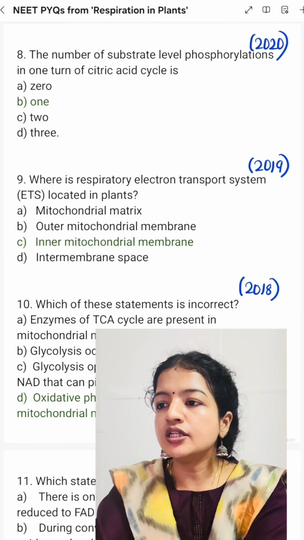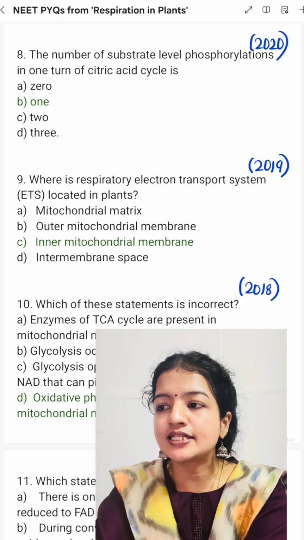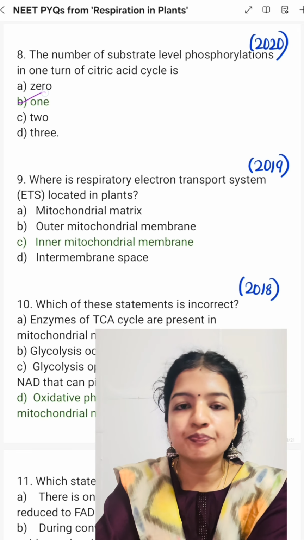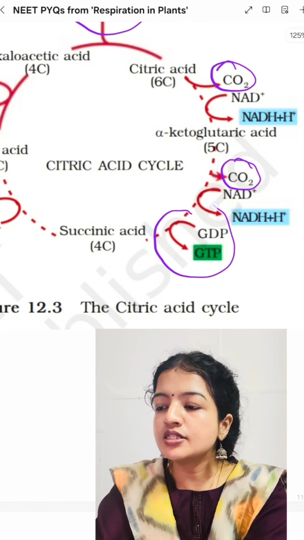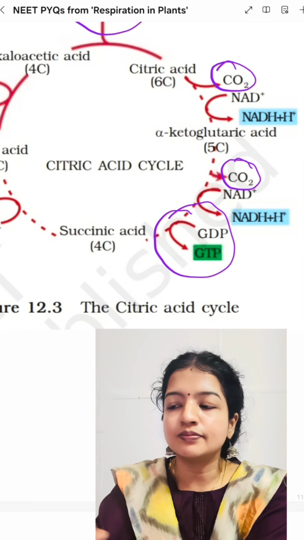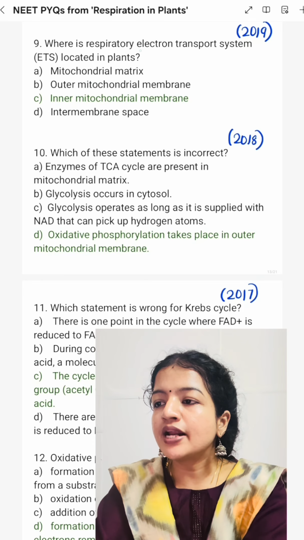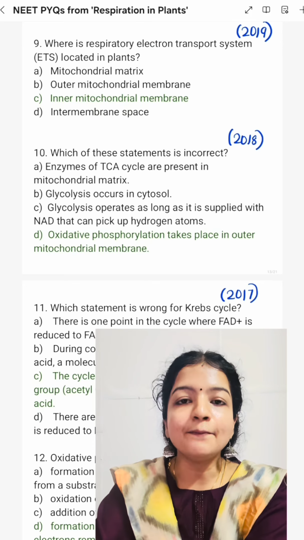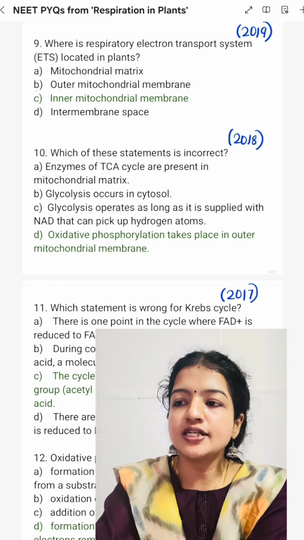Then the eighth question, the number of substrate level phosphorylations in one turn of the citric acid cycle is 1. So only in this step does substrate level phosphorylation happen. Then, where is the respiratory electron transport system located in plants? Inner mitochondrial membrane. Option C.